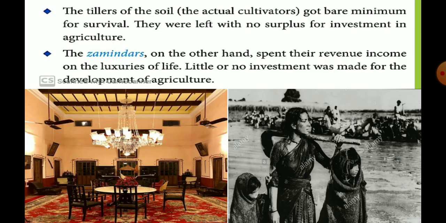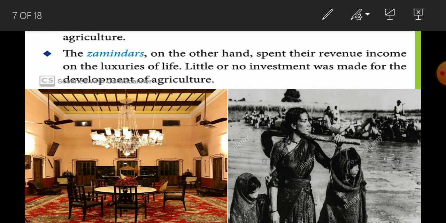So here you can see the ultimate result of this zamindari system. The tillers of the soil, our actual cultivators, got the bare minimum for survival, and they were left with no surplus for investment in agriculture. The zamindars, on the other hand, spent their revenue income on the luxury of life, and little or no investment was made for the development of agriculture.